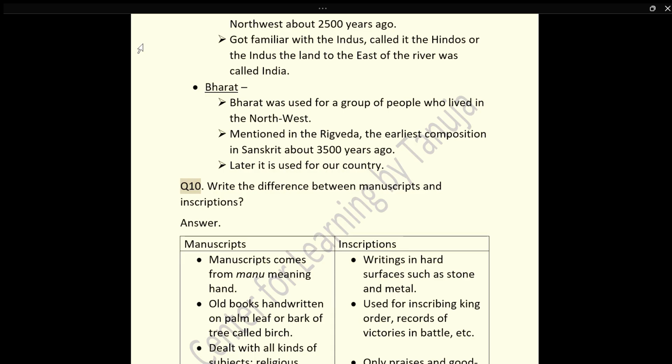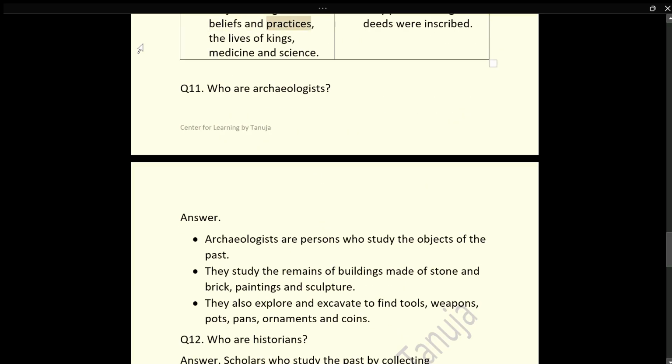Q10. Write the difference between manuscripts and inscriptions. Answer. Manuscripts. Inscriptions. Manuscripts comes from manu meaning hand. Old books handwritten on palm leaf or bark of tree called birch. Dealt with all kinds of subjects, religious beliefs and practices, the lives of kings, medicine and science.